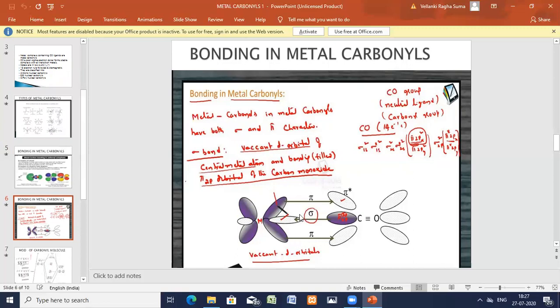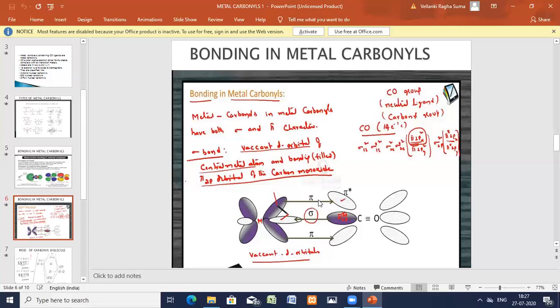Okay. So above the axis and below the axis overlapping takes place, and only one bond is formed. This complete is one orbital, above the axis and below the axis. This is the axis. Above the axis and below the axis overlapping takes place. This is one orbital.